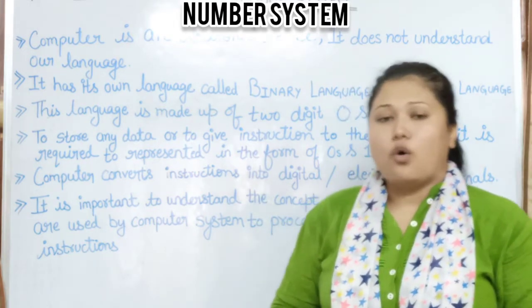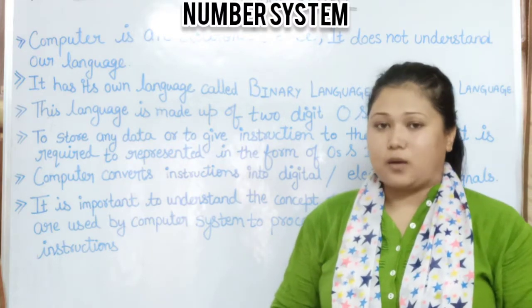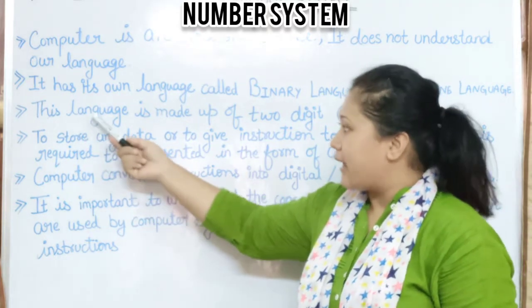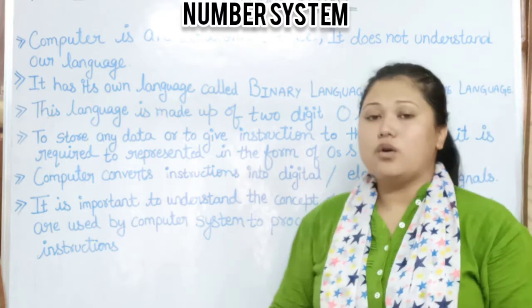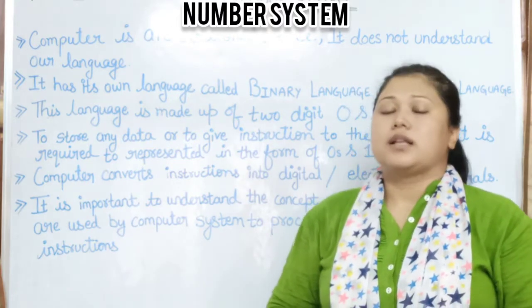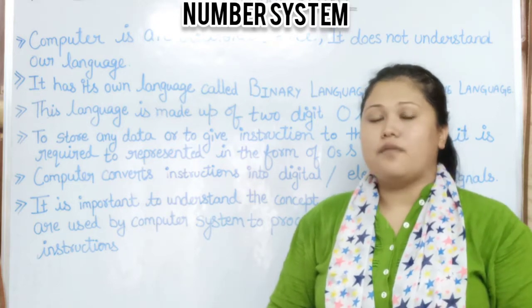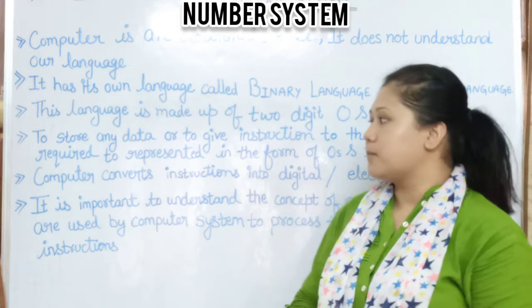This language is made up of two digits, that is 0 and 1.